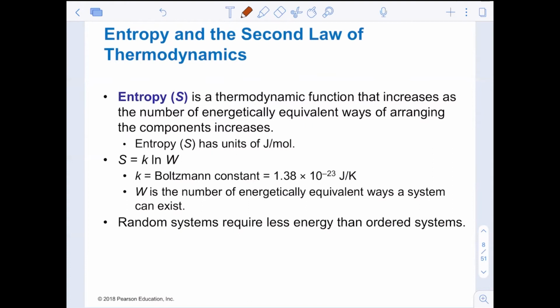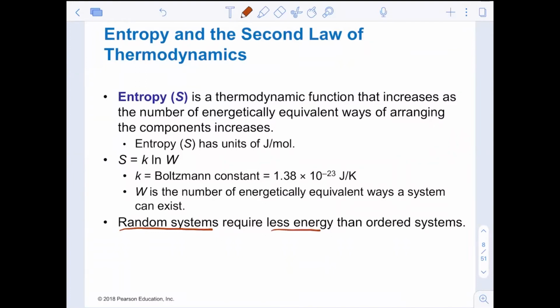Do we have options for rotations? Options for organization of our molecules? The more options we have, the more entropy we have, and the more favorable the system is. And that is because random systems require less energy than ordered systems.